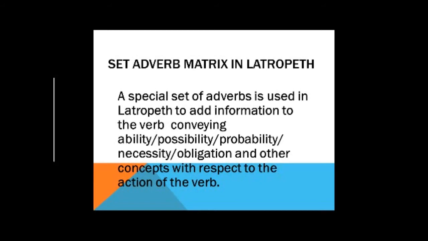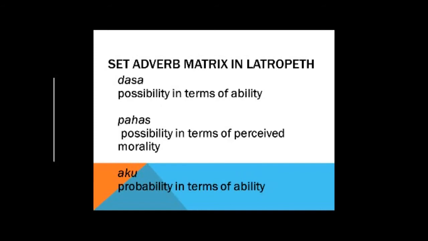Set adverb matrix in Latropeth. A special set of adverbs is used in Latropeth to add information to the verb, conveying ability, possibility, probability, necessity, obligation, and other concepts with respect to the action of the verb. So here are some examples of these concepts and the relevant set adverbs from the set adverb matrix.